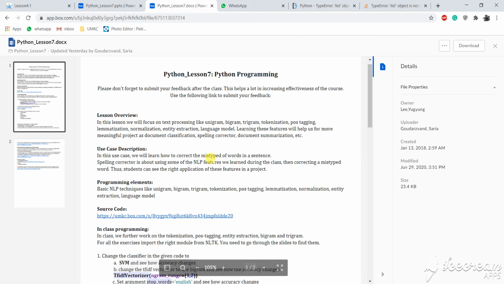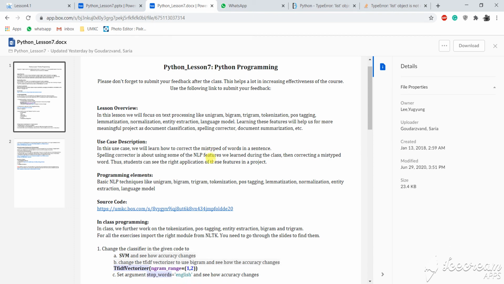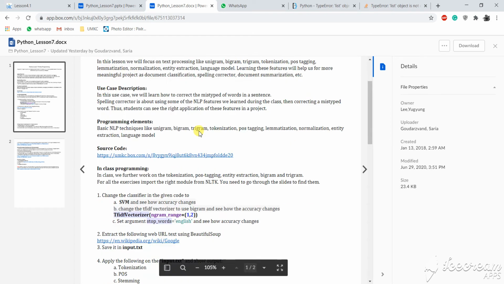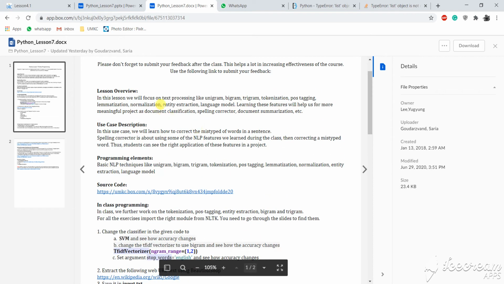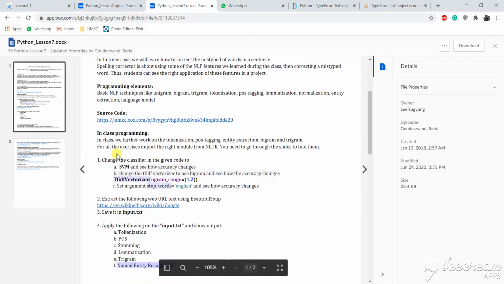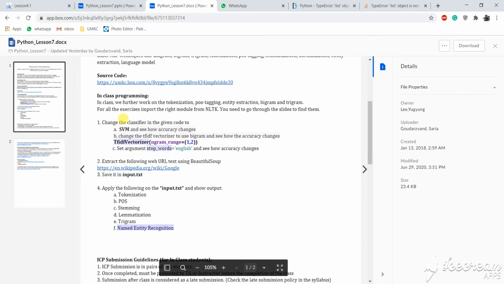Hi everyone, in this video I'm going to explain what I have learned for the Python ICP 7. In this we have learned different types of text processing: unigram, tokenization, POS tagging, lemmatization, normalization, etc. We have 4 questions. The first one is we have been given an initial code.